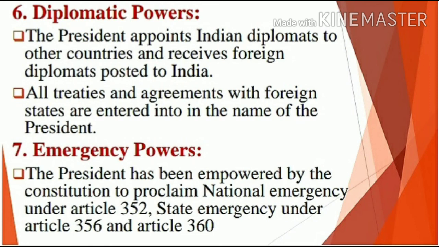The next one, emergency power. Under the emergency power, the President has been empowered by the Constitution to proclaim a national emergency under Article 352. National emergency, that is, when a problem arises within our country. In the same way, Article 356 provides for a state emergency, that is, for any particular state. Then he can declare a financial emergency under Article 360. These are the emergency powers vested with our President.